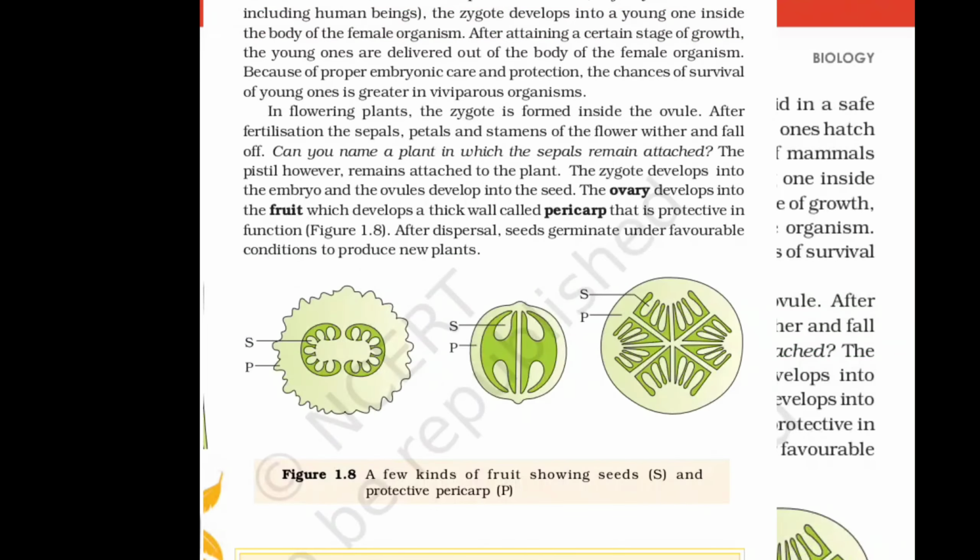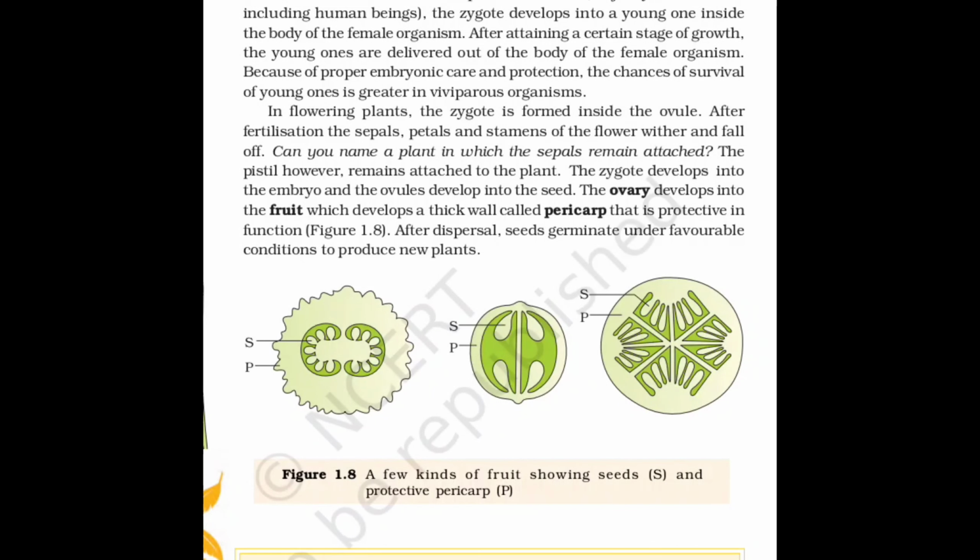In case of flowering plants, the zygote is formed inside the ovule, and the ovule is present in the ovary part of the gynoecium. So within the gynoecium, the ovary contains the ovule, and within the ovule, the embryo sac is present where the embryo is developed.